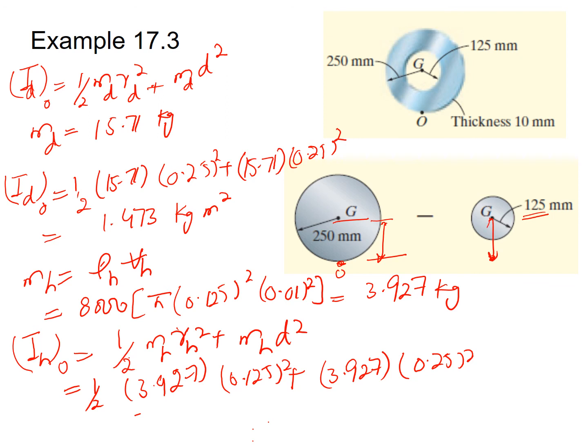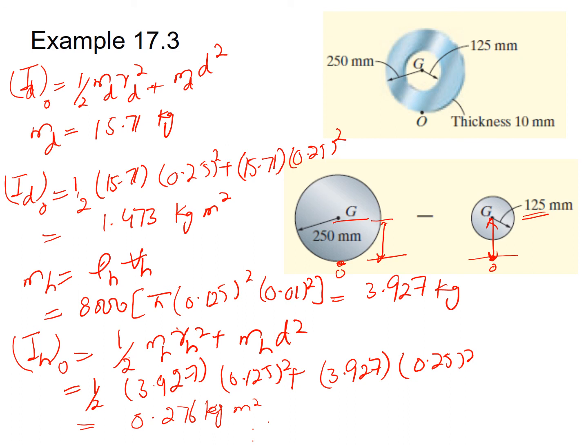The distance will be the radius of the large disk. So it is equal to 0.276 kg meter square.